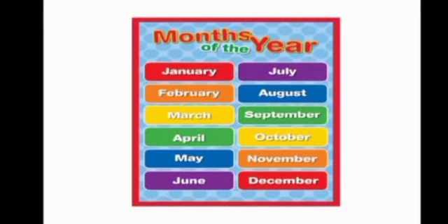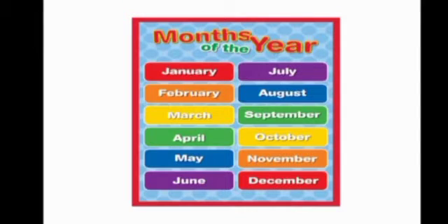There are 12 months in a year. You can check this in unit number 4, where we have already done the months of the year in the year wheel. The 12 months are January, February, March, April, May, June, July, August, September, October, November, December.